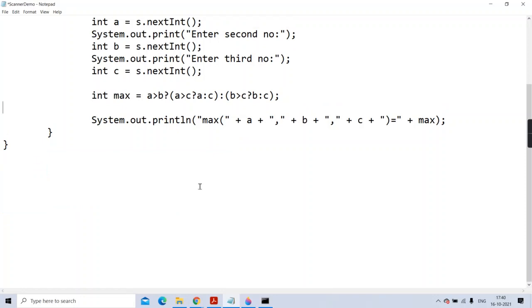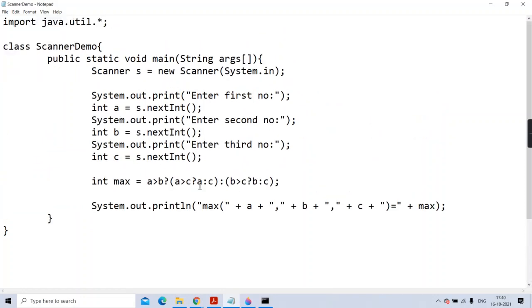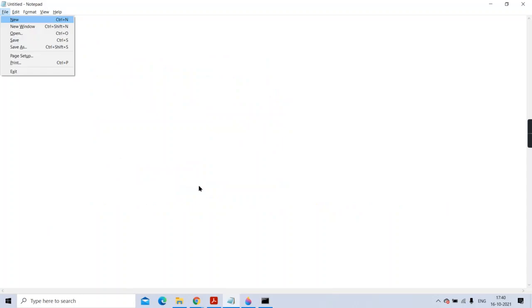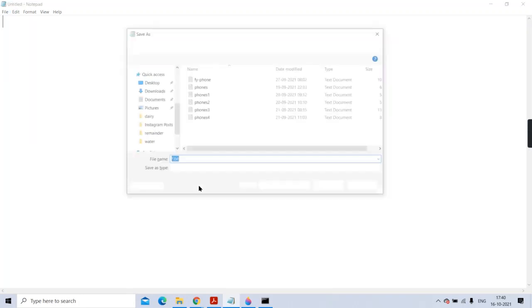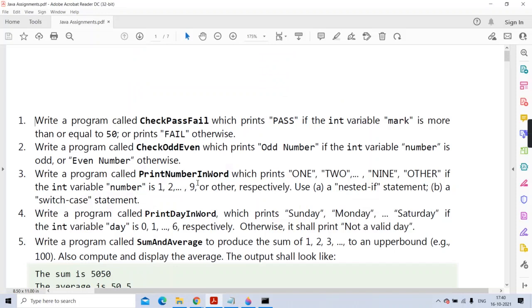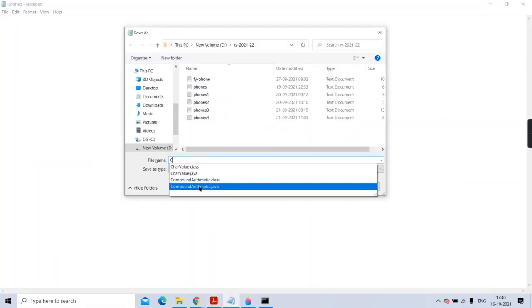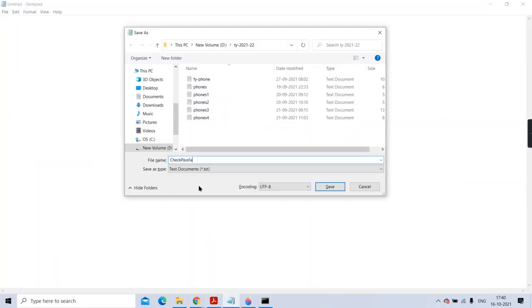Now you just have to write that program. Let's say quickly you'll write the program. Then we'll take some programs on loops also: while loop, do while loop, for loop, nested loops, all, so that all those concepts of C will get revised in Java. Okay, and then we have to move to the arrays concept, lot of things in Java we have to learn. Okay, so I'll save this program with the name CheckPassFail. Okay guys, CheckPassFail.java.